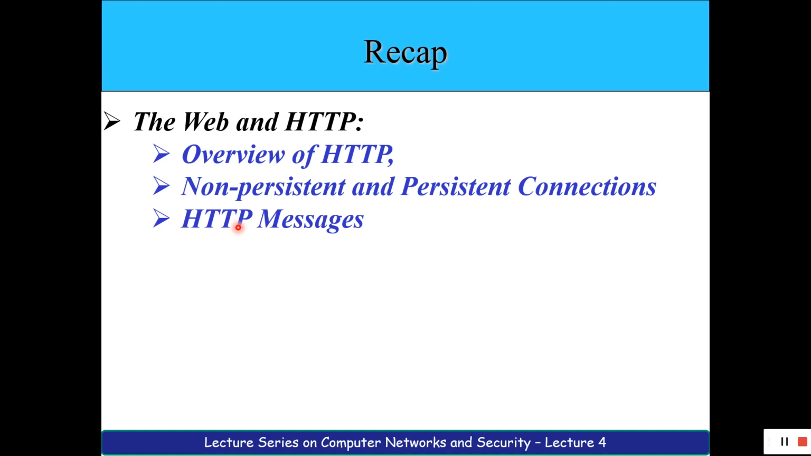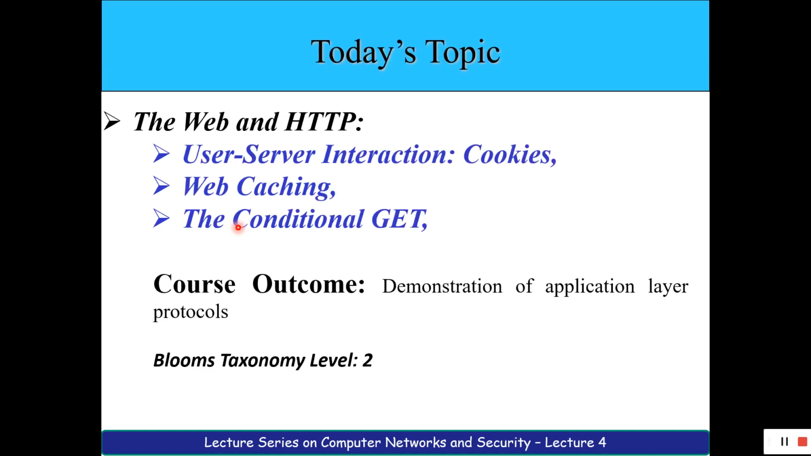With these two things, let us study today's topic, which is, to do the same things, what pre-existing contents are there. You have something called cookies, web caching, and also conditional GET. These are an extension to the previous class that we have already studied. It is going to satisfy a course outcome of application layer protocols, and it has a Bloom's taxonomy of level 2. So let us start with today's topic.